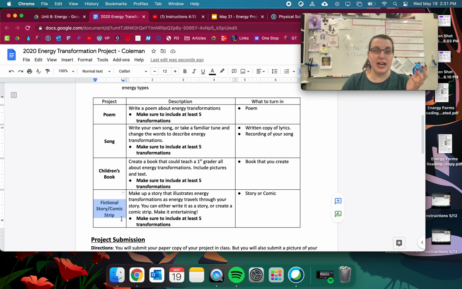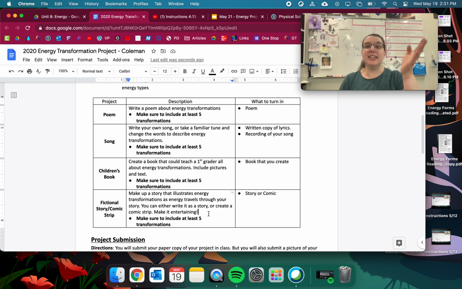Or a fictional story or a comic. Make up a story that illustrates or describes energy transformations as energy travels through your story. You can either write it as a story or create a comic strip. This doesn't have to be explicitly or clearly about energy transformations. You could just put in a comic strip, but then as you go through the story, point out all the energy transformations that take place. So your story could be about superheroes, but as your superhero goes through the story, point out, oh, they used a flashlight. This flashlight is this energy transformation.